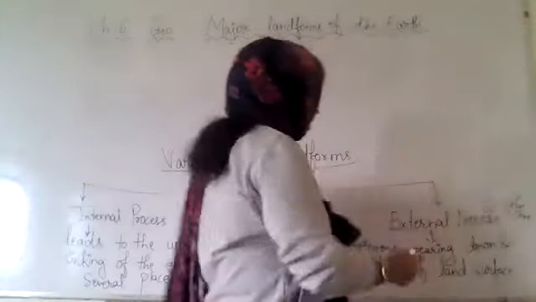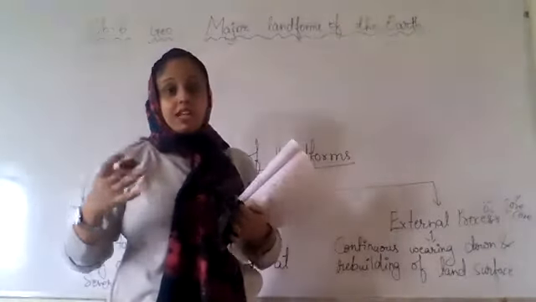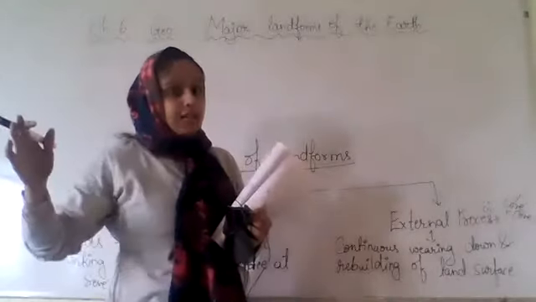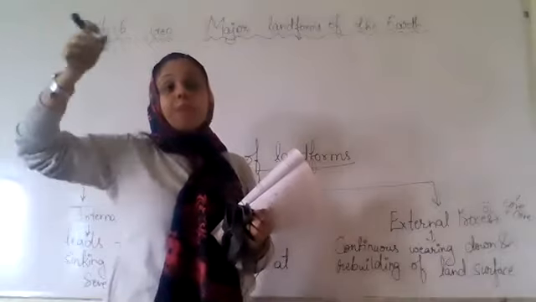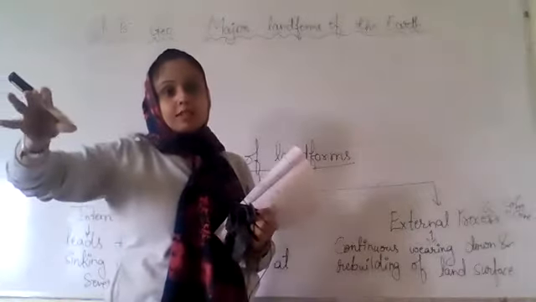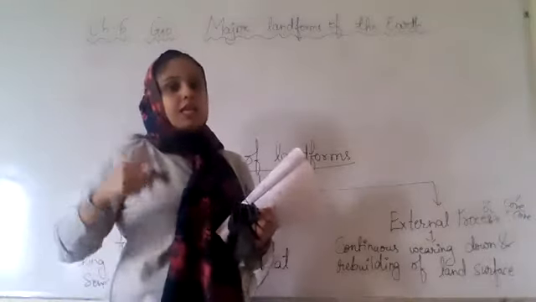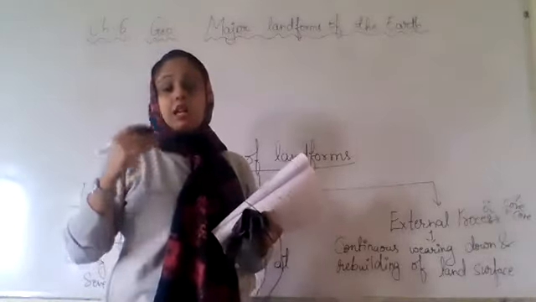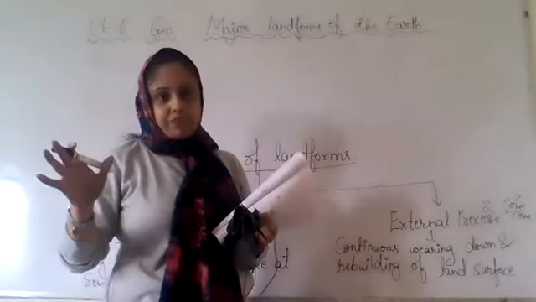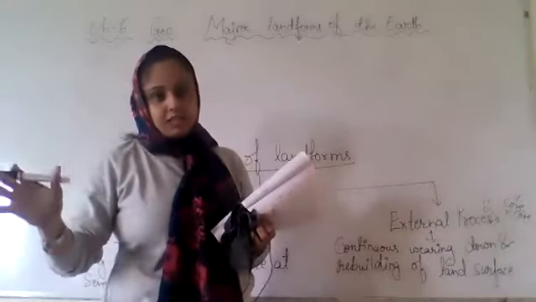Also we discussed about the external process, that continuous wearing down, like we discussed in the example, how the heavy rainfall is continuously wearing away the soil, rocks, small rocks, and it is depositing it at some place. So when it deposits it at some place, a new landform is being created. So basically it is rebuilding of land surface, right?